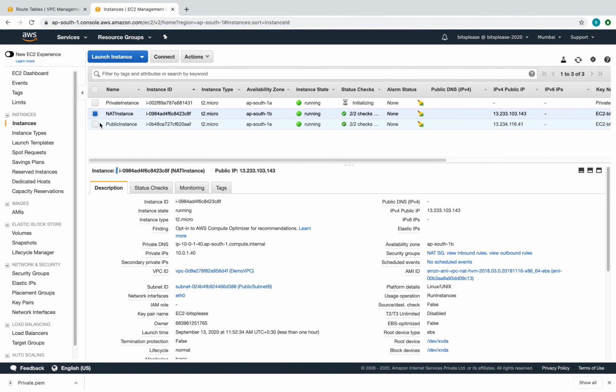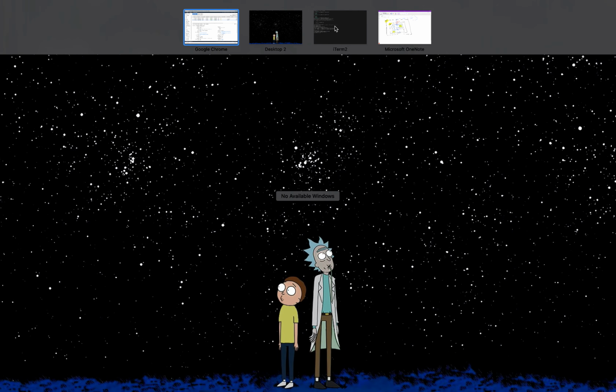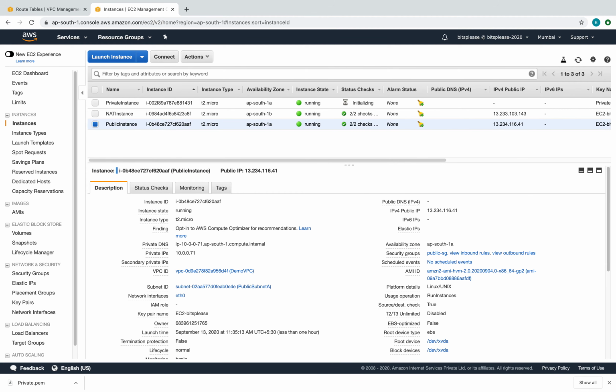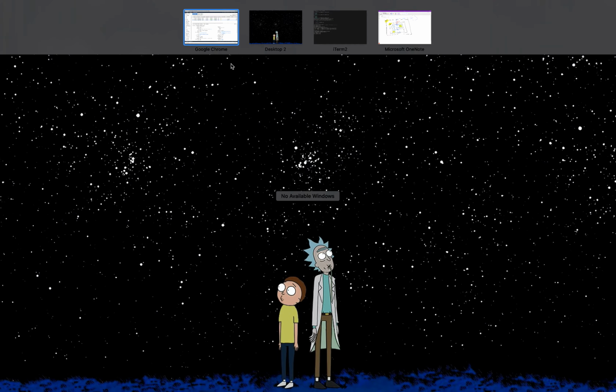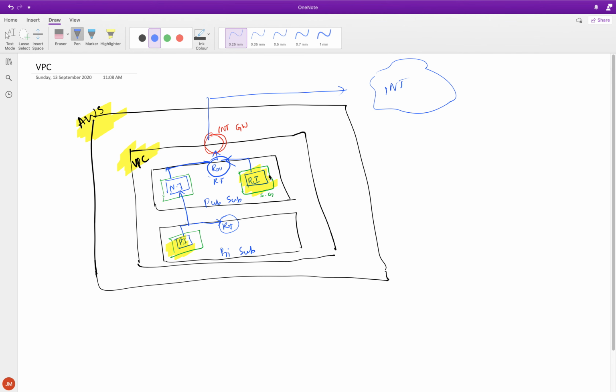What we're going to do is go to this private instance and SSH into it, but we have already SSHed into it here. We are already inside. This is the public instance, but from here we have to reach out to the private instance, because the private instance doesn't really have a public IP. So from this guy, we should see if we can talk to the private instance.